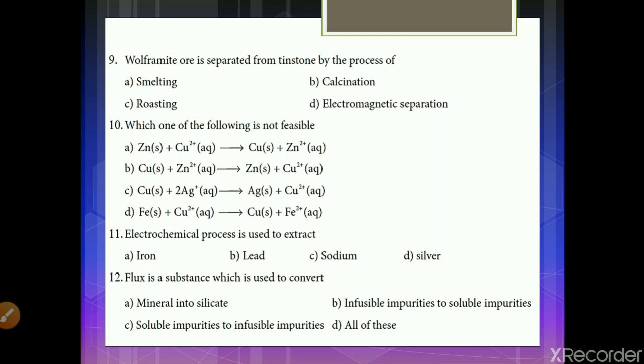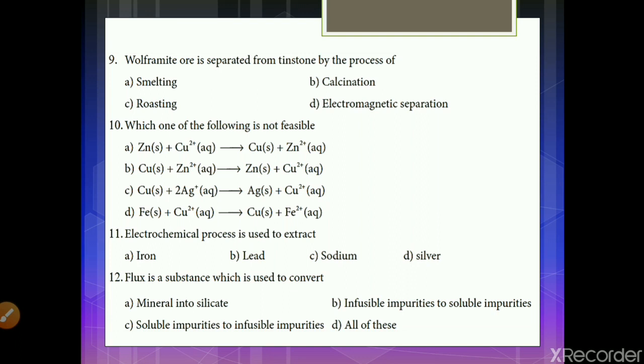12th question. Flux is a substance which is used to convert: A, mineral into silicate; B, infusible impurities to soluble impurities; C, soluble impurities to infusible impurities; and option D, all of these. And the answer is B, infusible impurities to soluble impurities. I'll give you an example. Calcium oxide plus silicon dioxide will give you calcium silicate.